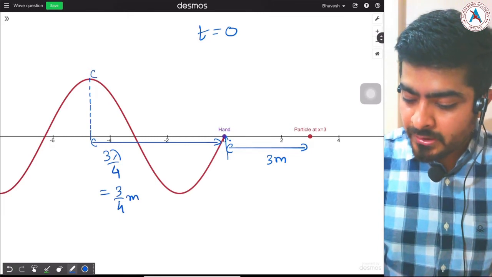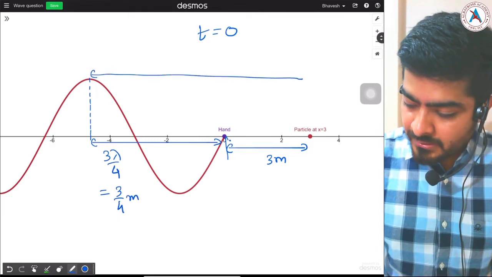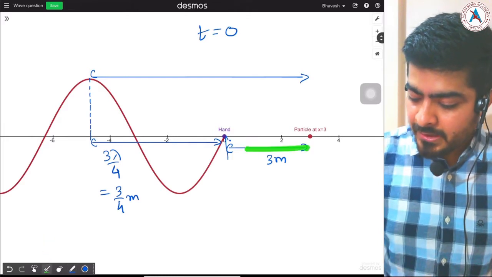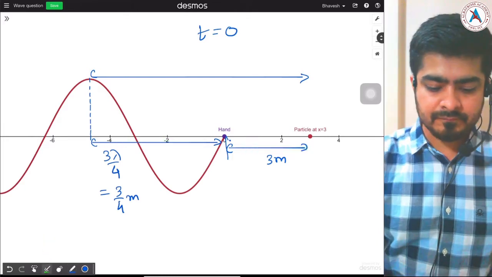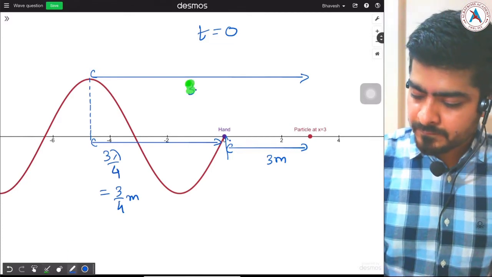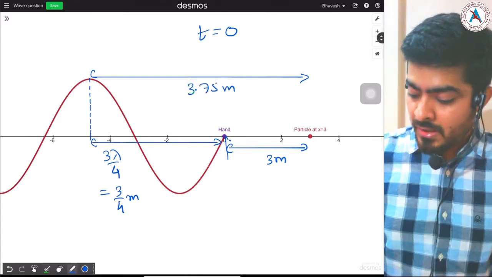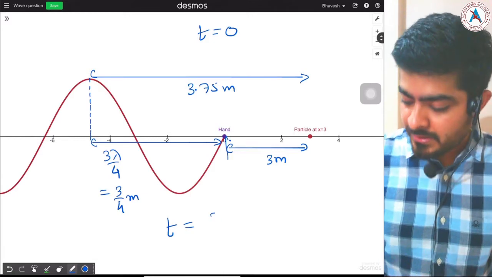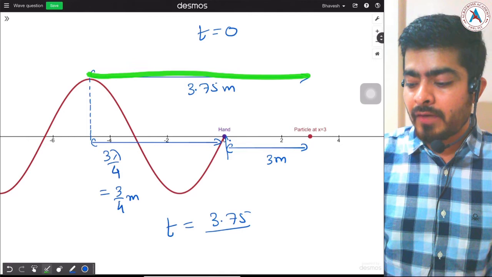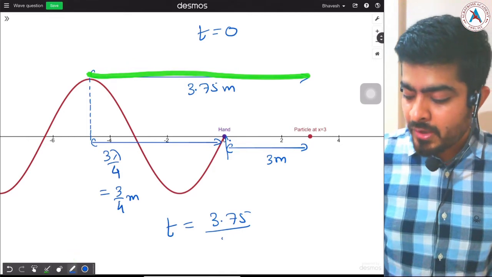So what is the total distance this crest has to travel to reach the particle at x equal to 3? 3 plus 3 by 4, that will be equal to 3.75 meter. So time taken will be 3.75 meter, the distance the crest has to travel, divided by the speed of the wave, that is 3.